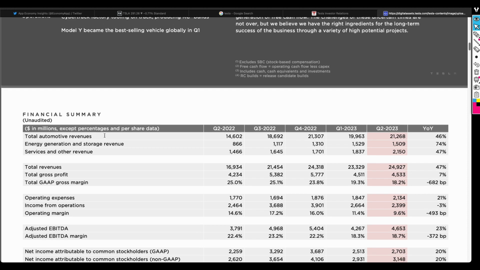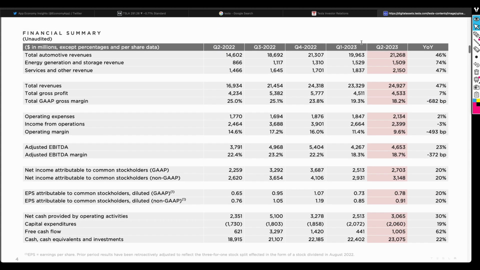What is important to highlight is that if you are in a car business, then you need to generate money from the car business. You can see if you look at the total car revenue, comparing it year on year, so meaning that you are looking on quarter 2 of 2023 versus quarter 2 of 2022, you can see that there is a 46% increase there year on year, from 14.6 billion up to 21.3 billion.